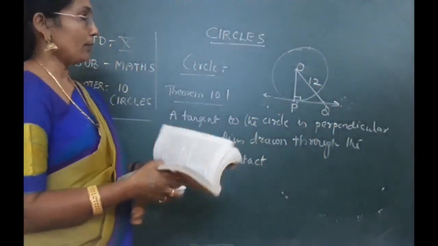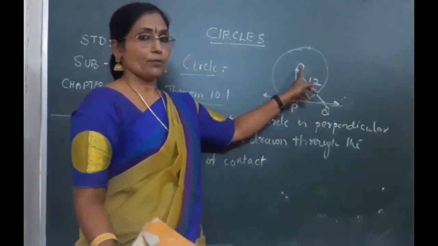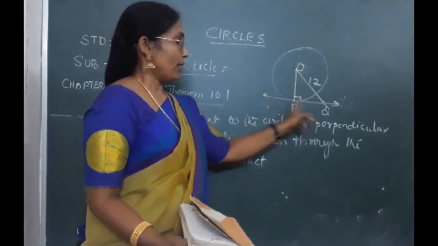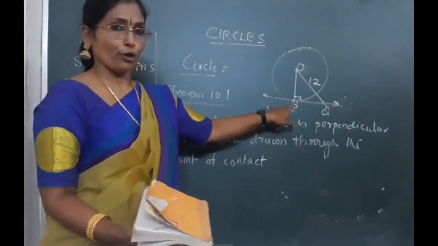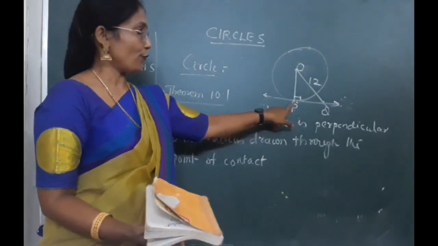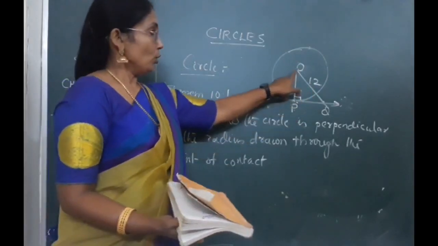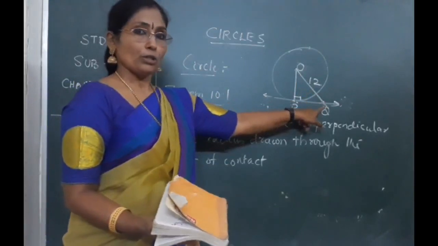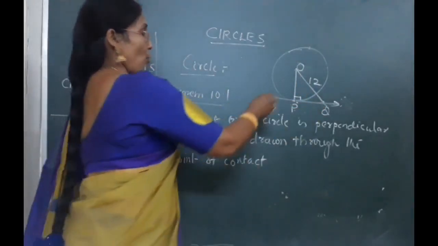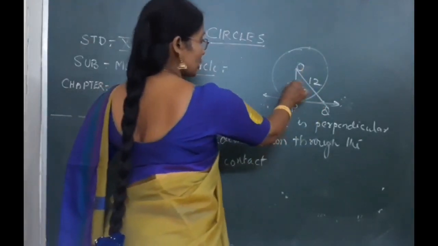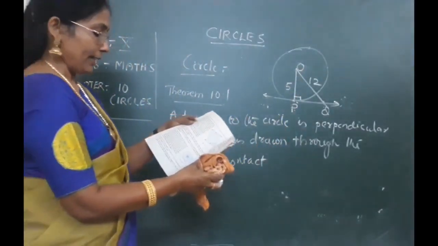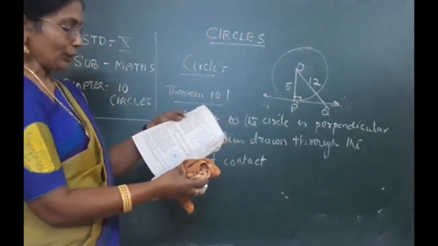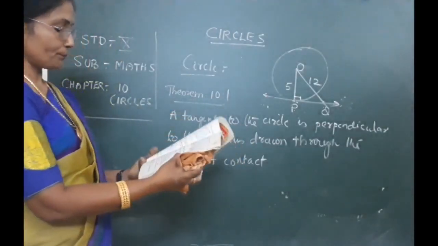Now understood the question? That means one circle is given, center is O, and one line PQ is given, that is a tangent which is touching. The point of contact is also given. What is the point of contact? P. Now the distance OQ is given as 12, and the OP distance, that means the radius, is also given as 5. So what is the question here? How can you find out the length of PQ? That is the question.